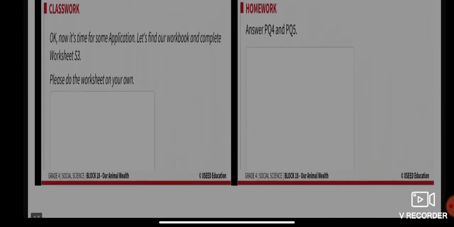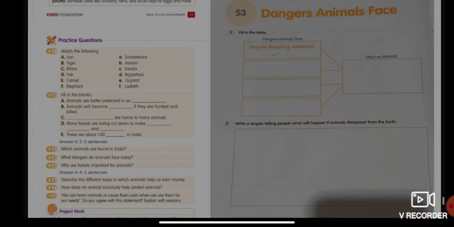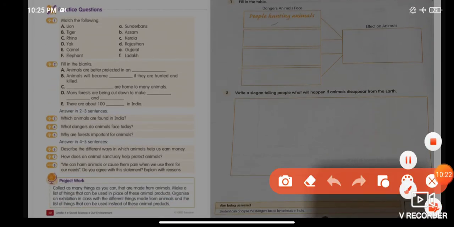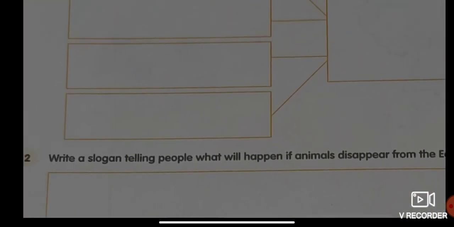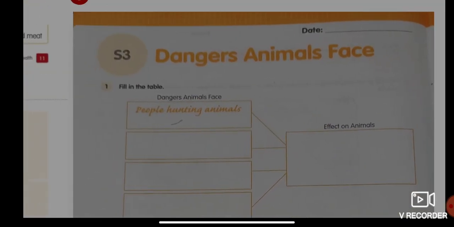Now, things to do. You have to complete your worksheet S3, practice questions number 4 and 5. What dangers do animals face today? Why are forests important for animals? These are the two questions that you have to do, 4 and 5, along with your worksheet S3.